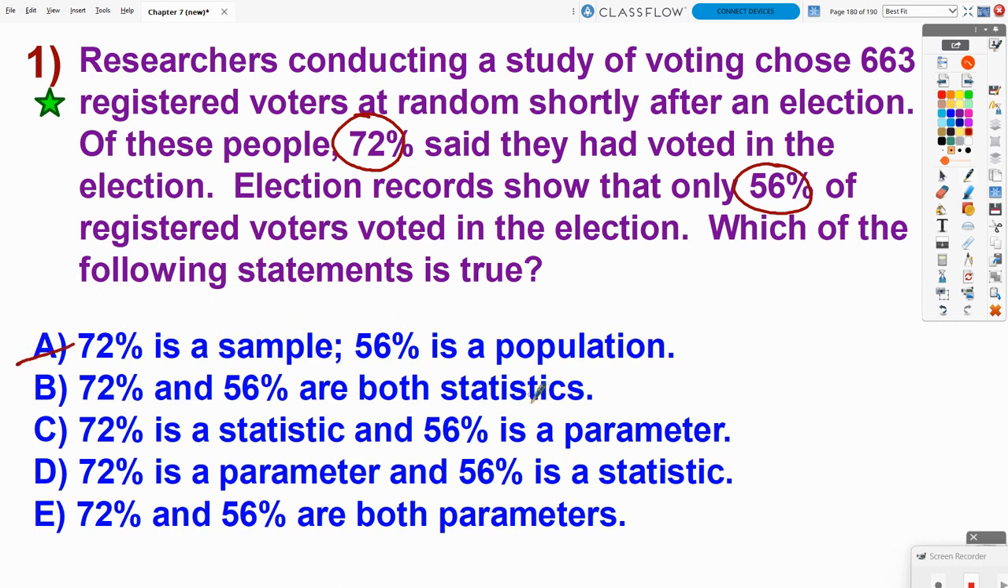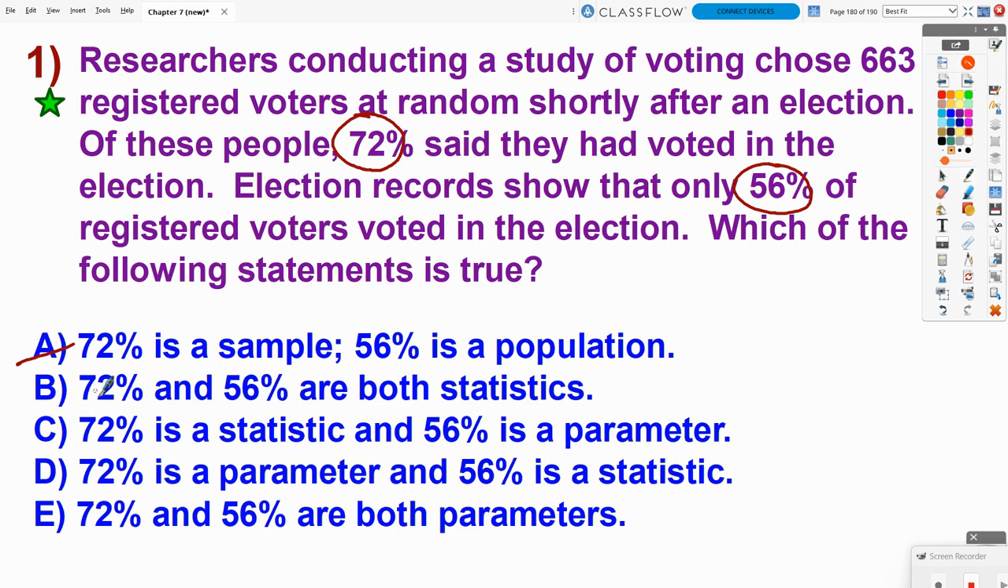Now, parameter versus statistic, which is which? A parameter is any value that comes from the population, and a statistic is any value that comes from a sample. So we just need to differentiate. The 72%, where is it coming from? Of these people, 72% said. Well, where are those people coming from? They're coming from a study of voting that chose 663 registered voters at random. To me, that feels like the 663 people that were chosen at random are a part of a sample. So I'm getting the vibe that the 72% is a statistic.